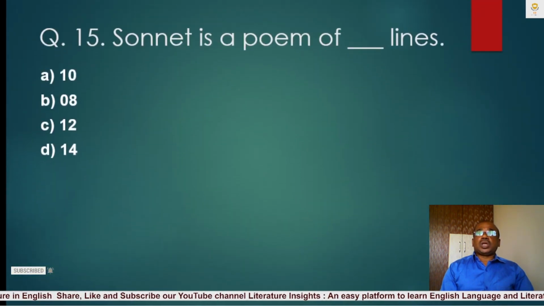Question number 15. Sonnet is a poem of blank lines. A. 10, B. 8, C. 12, D. 14. The correct answer is D. 14.